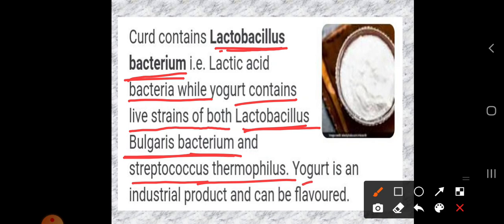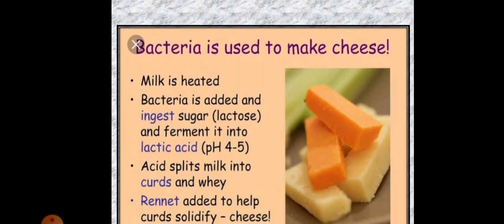And usually yogurt is an industrial product that can be flavored, so you can add flavors to yogurt while preparing it. Okay, so this is the difference.